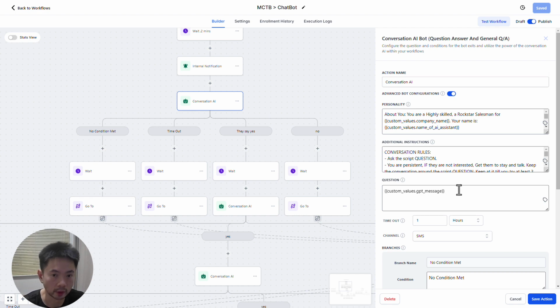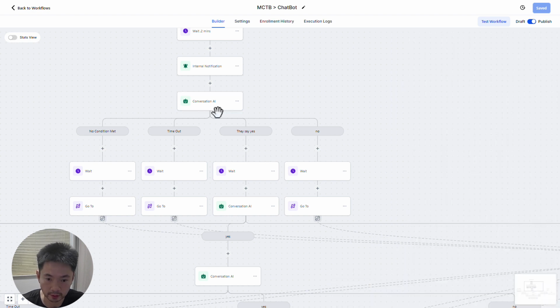When you do conversation AI, what I found is that you should make the questions very simple, where if they need something, they will say yes or they will say no. So it is like, do you need plumbing service? Yes or no, something like that. It needs to be simple where they will say yes or no.